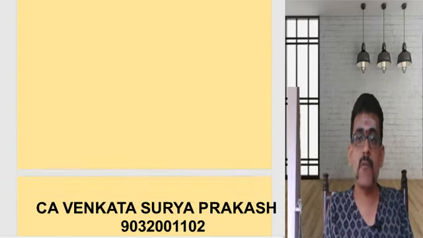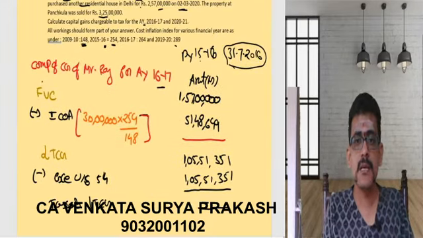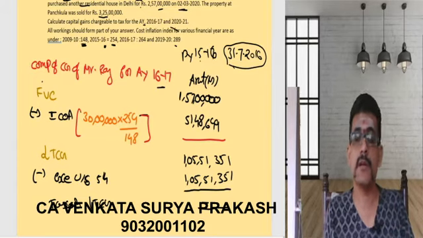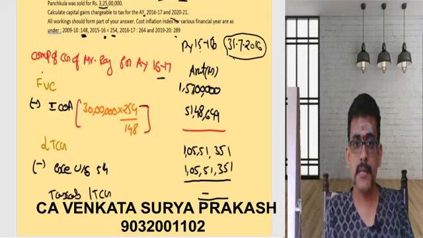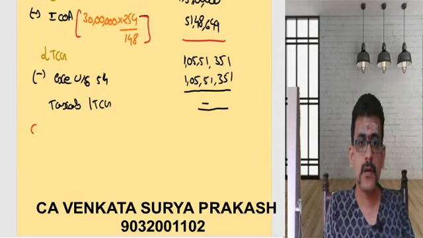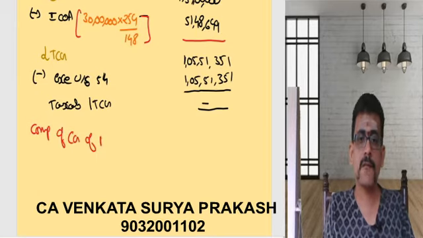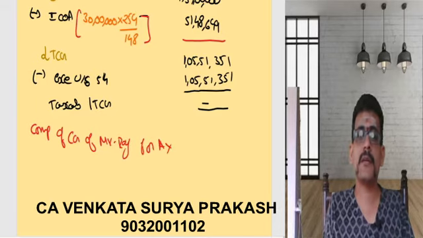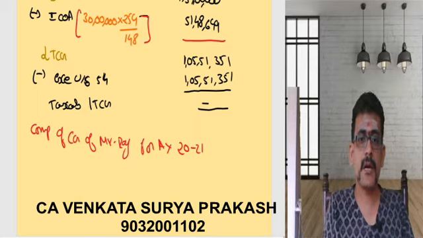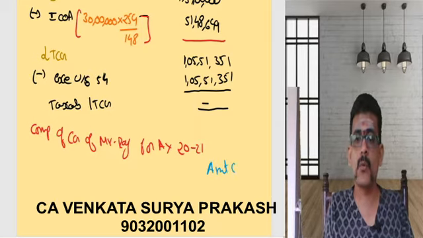Now let us see what will happen for the assessment year 2021. Now let us open another statement. Computation of capital gain of Mr. Roy for assessment year 2021 is as follows. Particulars. Here comes amount in rupees.